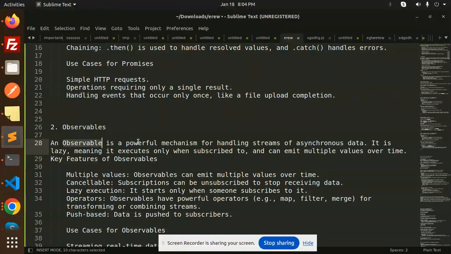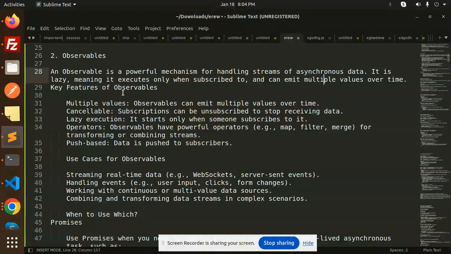Observables. An observable is a powerful mechanism for handling streams of asynchronous data. It is lazy, meaning it executes only when subscribed and can emit multiple values over time. Key features. Multiple values. Observables can emit multiple values over time. Cancelable. Subscriptions can be unsubscribed to stop receiving data. Lazy execution. It starts only when someone subscribes to it.